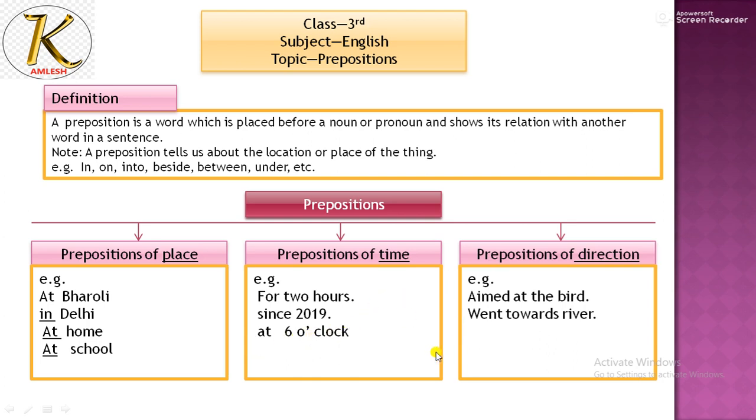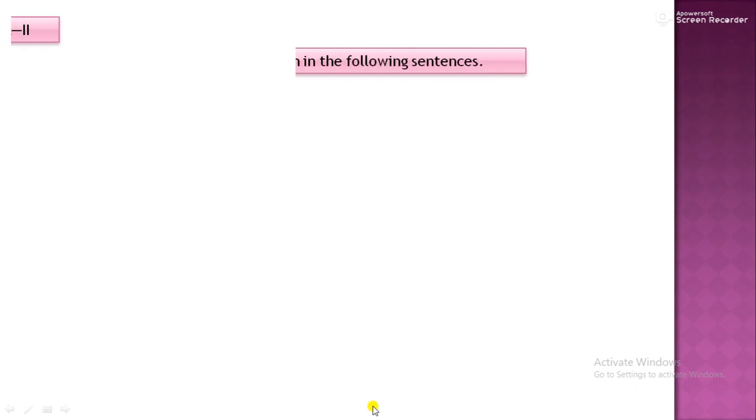Then preposition of direction. Aimed at the word. Hunter aimed at the word. He bent towards the river. So at and towards, these types of prepositions we can use for telling the direction. More examples we will study in the worksheets and we will discuss them in detail one by one. Many prepositions are there. Students, up to worksheet 1 we have discussed. Now worksheet 2.